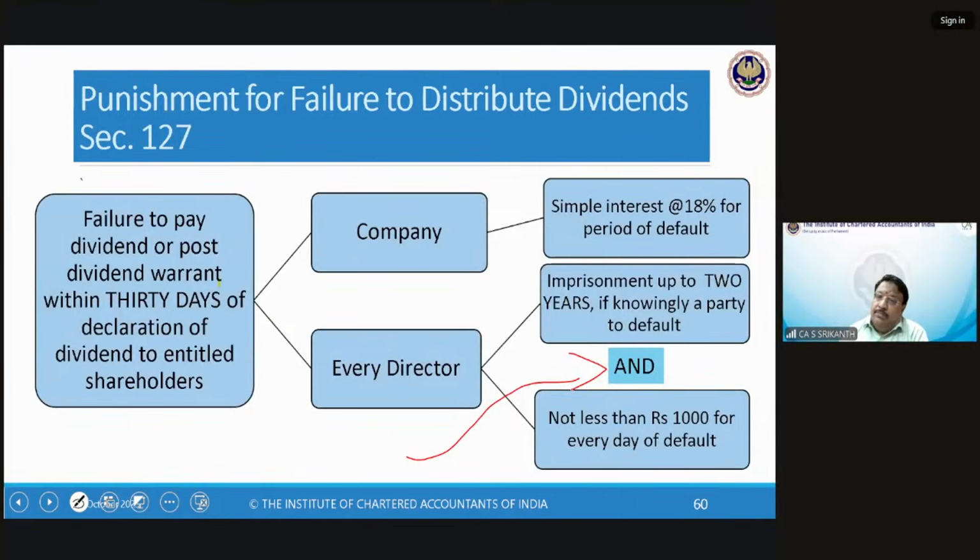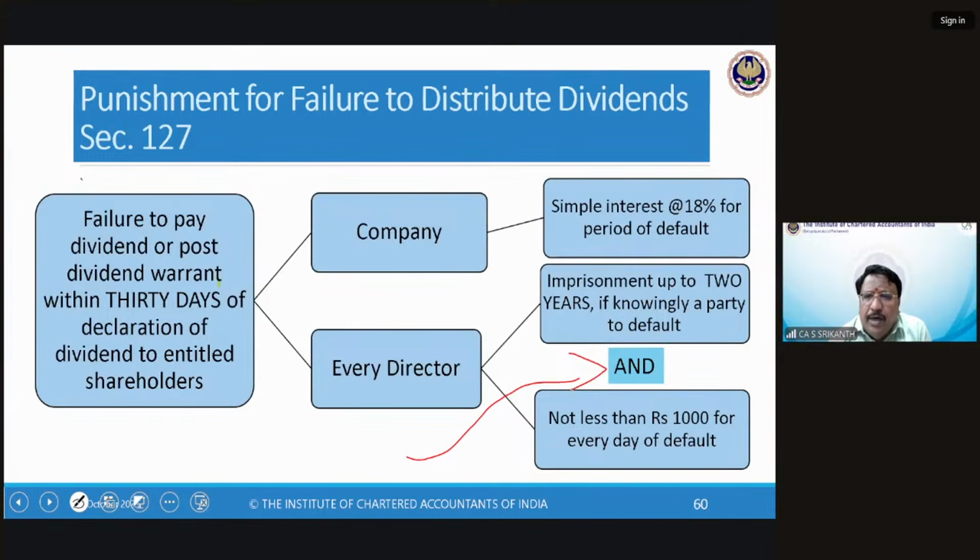So you can go to the compounding authority, which is either the regional director or the tribunal, and get it compounded. Meaning they would ask the central government to withdraw the prosecution, if any. You can do it before the prosecution proceedings or even during the prosecution. Obviously, you can't do it after you're convicted. So during the prosecution proceeding also, you can decide. Which is why central government authorities, both income tax, direct tax, indirect tax, everybody will give you enough opportunity for compounding. They will say, if you want to compound, come, I'll help you. That's the best help I can do, they will say, because you've done the fault.